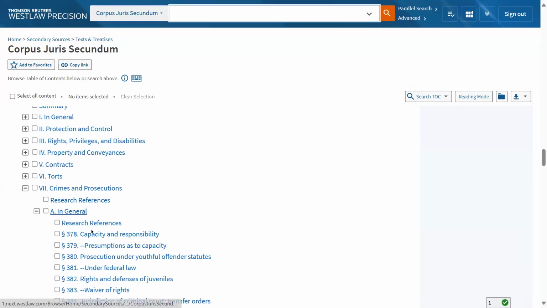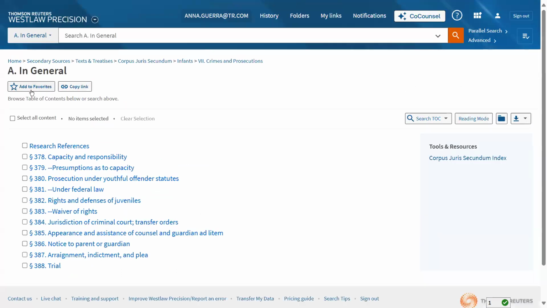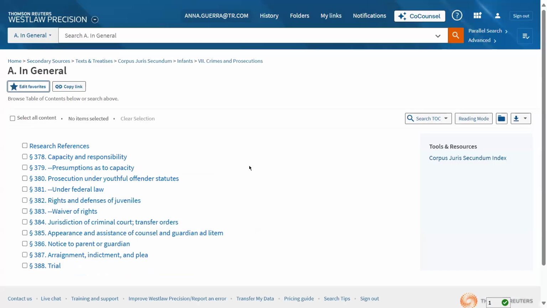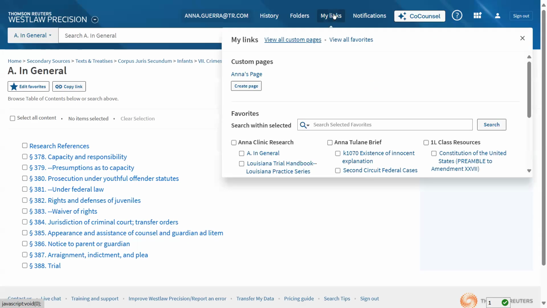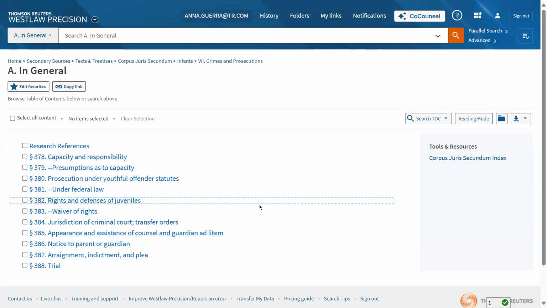Again, I could go into this section and then add this whole section to my favorites, like I did the other sections in my children's code, the criminal code, and so on. So now I have all of this saved up top in my favorites, and I can come back and search this at any time that I need to. And so here is the CJS, infants, and crimes section. So that is utilizing secondary sources to help you expand your research and find additional information.